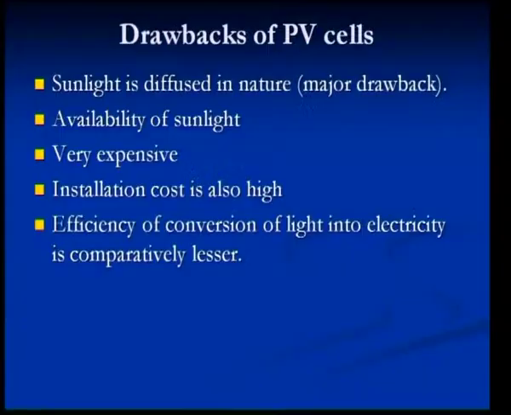Coming to the drawbacks of photovoltaic cells, sunlight is available in a diffused manner in nature. This is one of the major disadvantages of solar power.